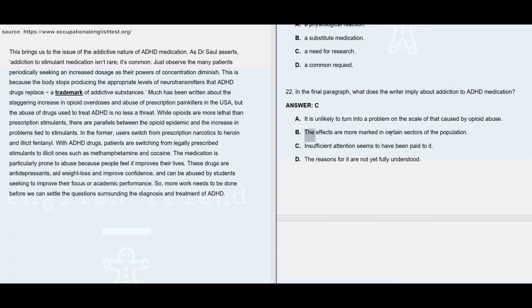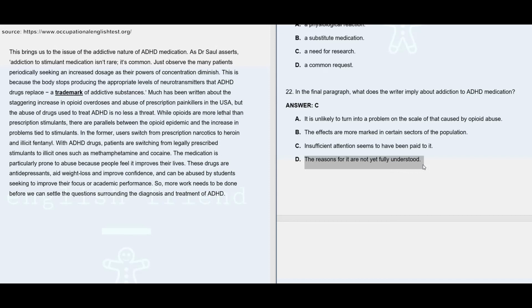Option B says the effects are more marked in certain sectors of the population, which is completely irrelevant. No information, that's totally not given. Option D says reasons for it are not yet fully understood. It might not be yet fully understood, but the writer is clearly suggesting that not enough work has been done in this area.